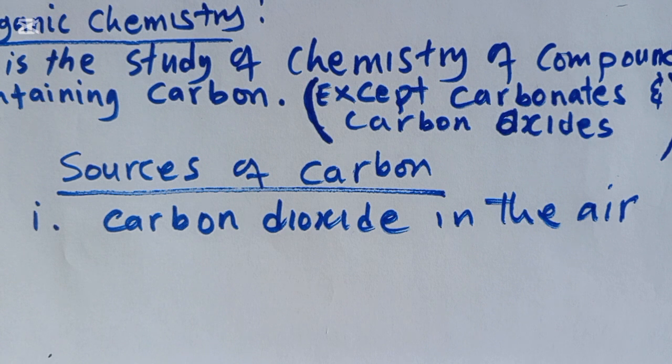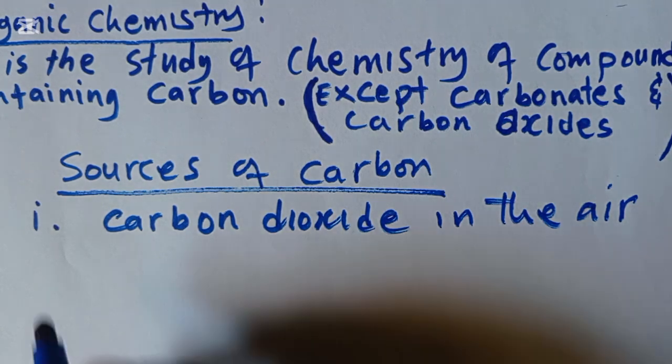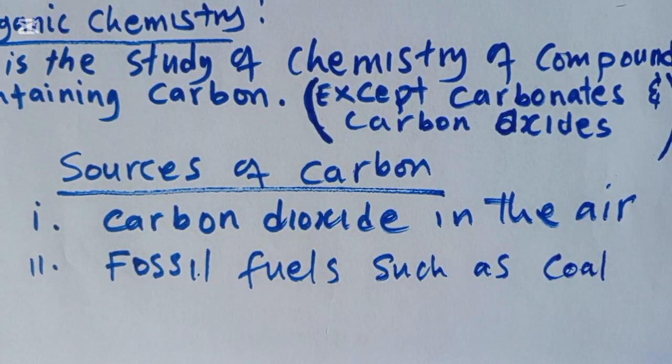Number two, carbon in carbon compounds comes from fossil fuels such as coal, petroleum, and natural gas. That is the second source of carbon in carbon compounds.